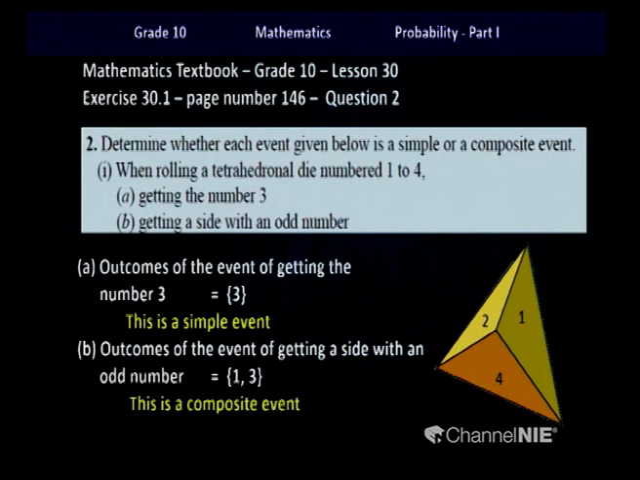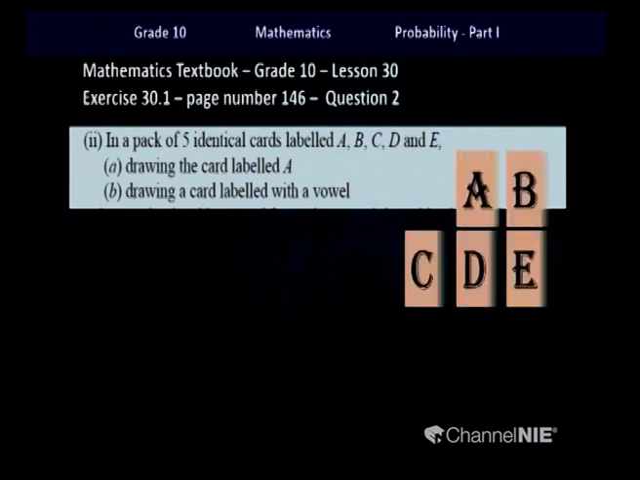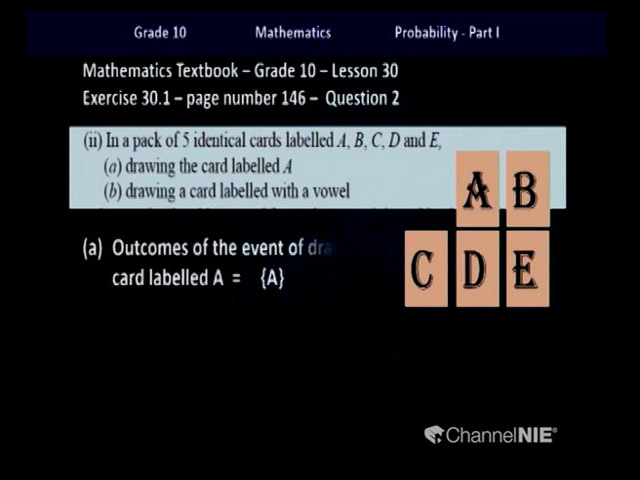Right, let's move on to the second part of this question. In a pack of 5 identical cards labeled A, B, C, D and E, the event of drawing the card labeled A and the event of drawing a card labeled with a vowel are the two events that we have to consider. So children, out of these 5 cards, drawing a card labeled A has only one outcome.